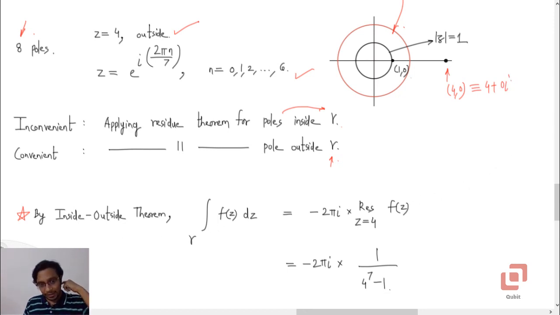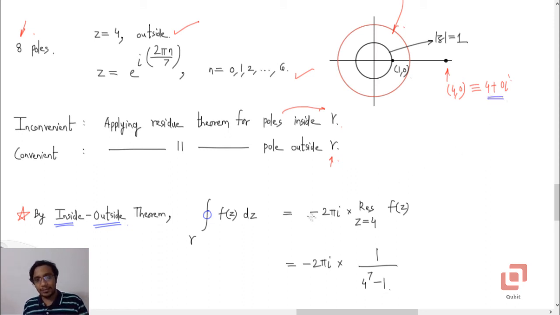So that theorem is known as the inside outside theorem, meaning the line integral along any closed curve gamma can be found out by finding the residues at the poles inside the curve as well as outside the curve. Now let us take the help of the poles which lie outside. There is only one such pole, 4 plus 0i.